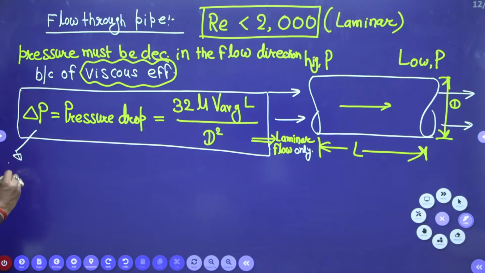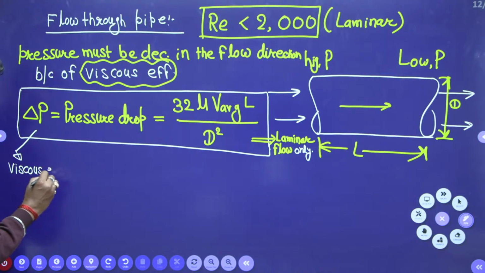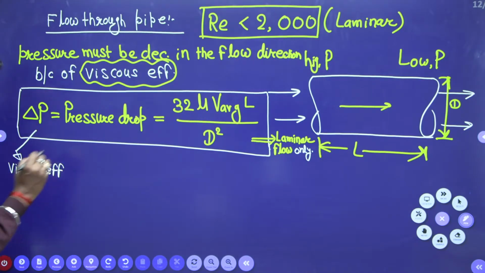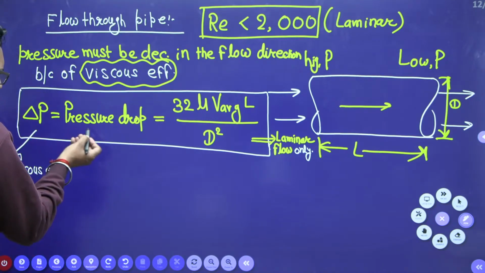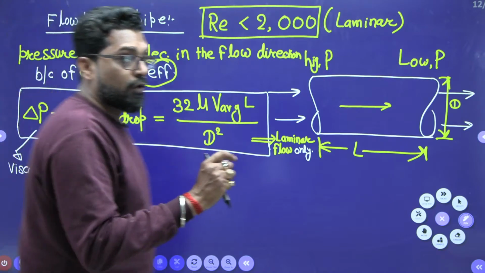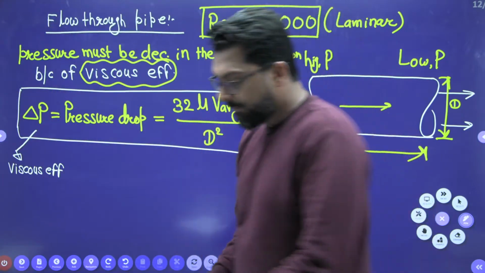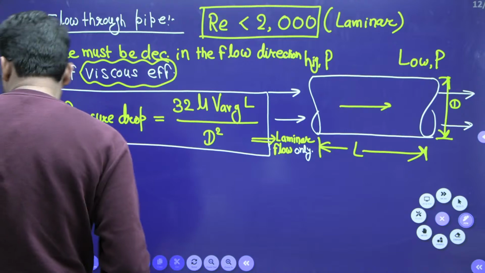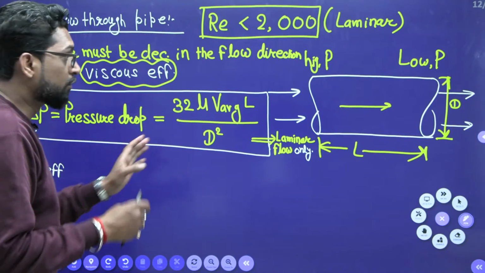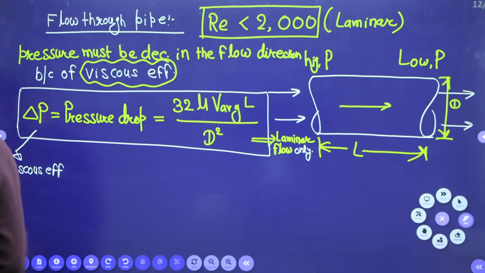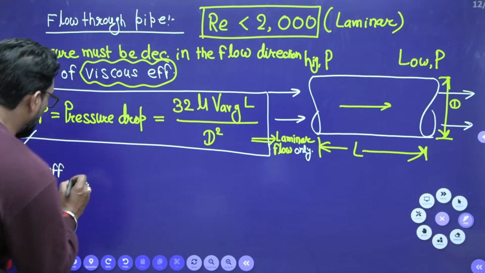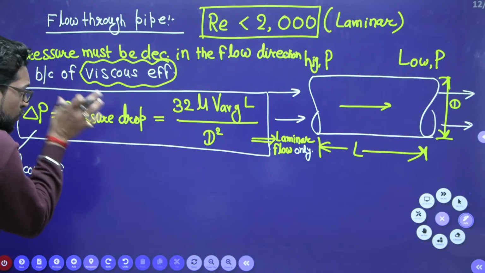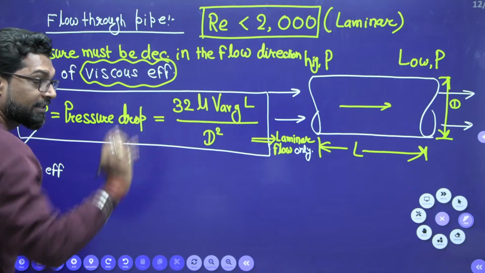Due to viscous effect, this drop in pressure is written as due to friction, that means pressure loss. Due to viscous effect, this drop in pressure is permanently lost.